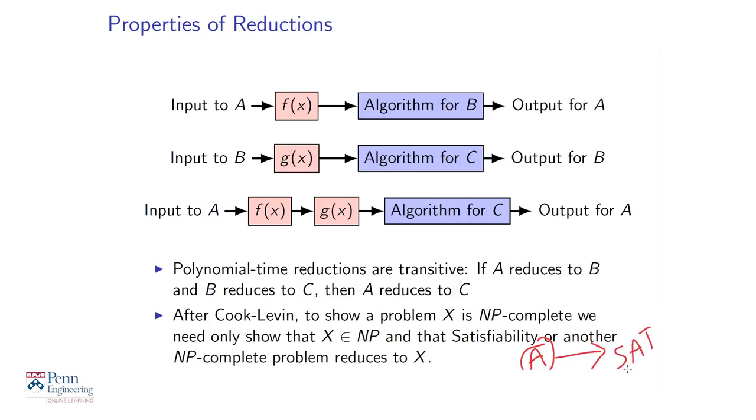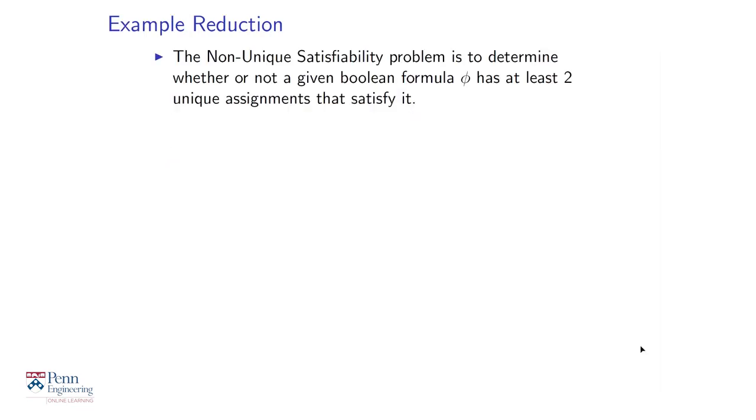And now if you show that SAT reduces to X, then you've shown that any problem A reduces to X by this transitivity. So all you need to do once you have Cook-Levin is show that SAT reduces to this problem X and show that X is in NP. Then you would have shown that X is one of the hardest problems in NP. It's an NP complete problem.